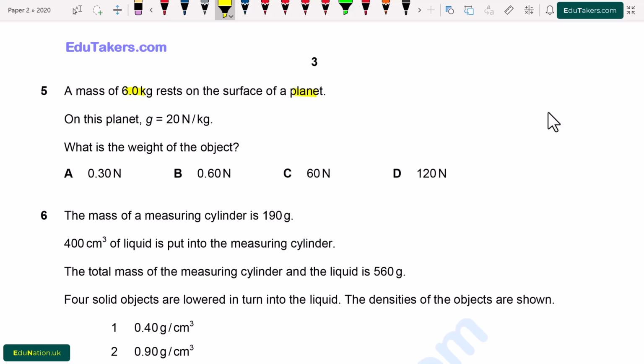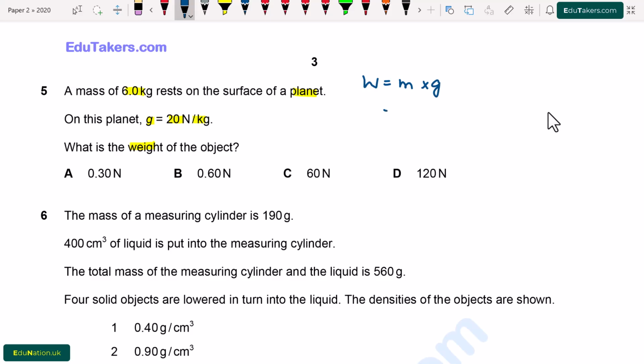Question number 5. A mass of 6.0 kg rests on the surface of a planet. On this planet, g is equal to 20 newton per kilogram. What is the weight of the object? So here we have to find out the weight of the object.